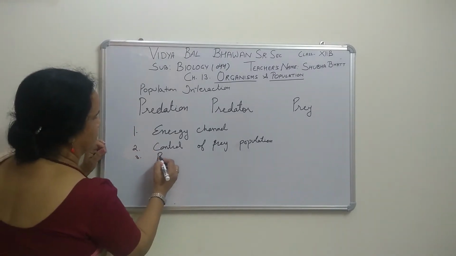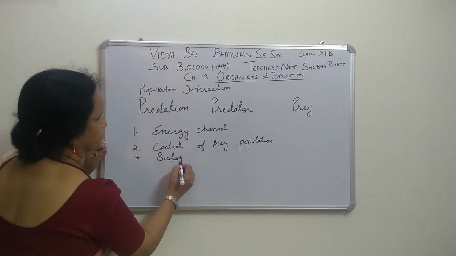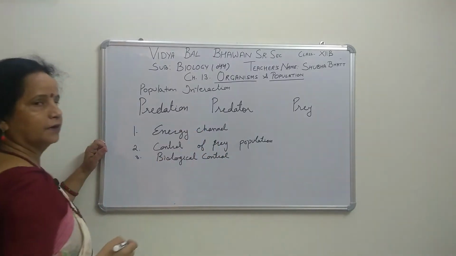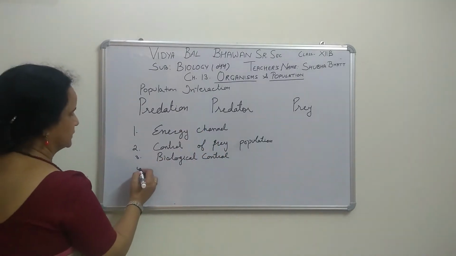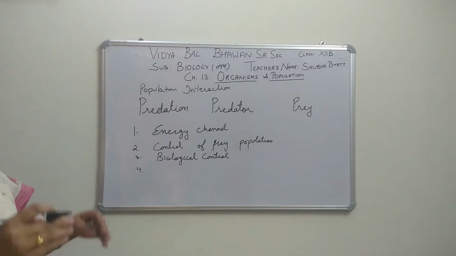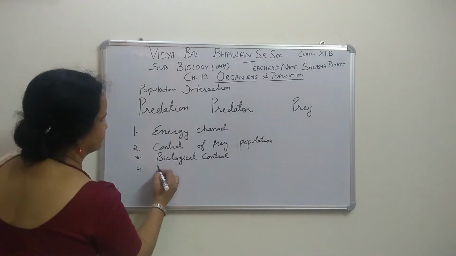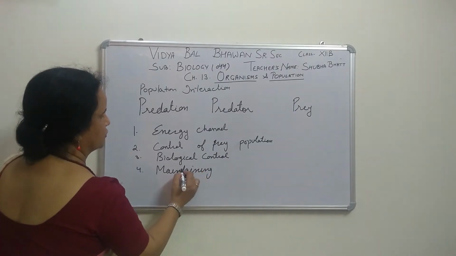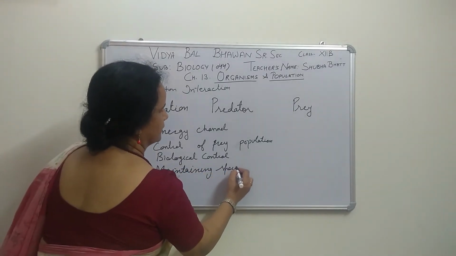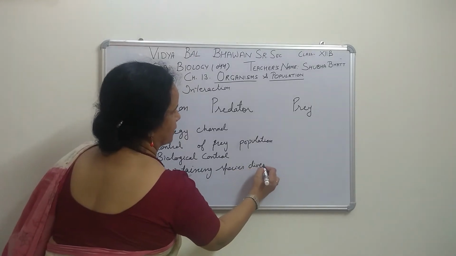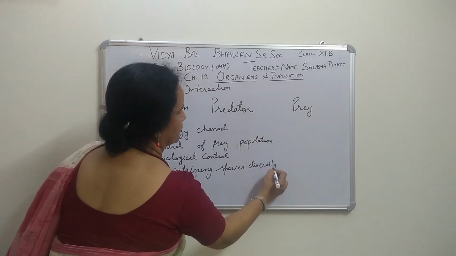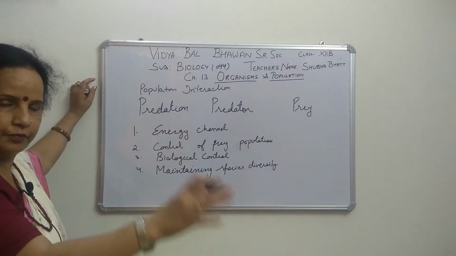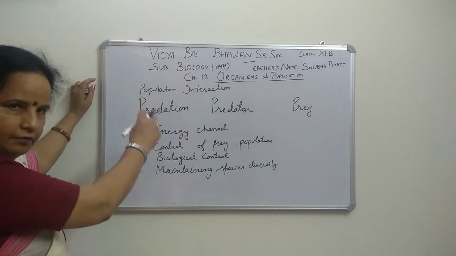Now the fourth one is maintaining species diversity, meaning the number of various kinds of species living together in one ecosystem. We will explain how it works.